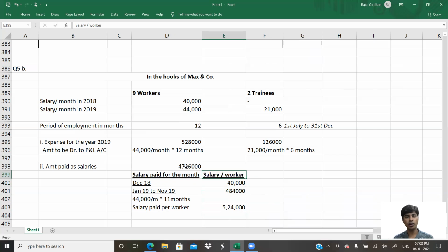Similar thing we would have to do for trainees. But for trainees it is not so complicated. Why? Basically July month it's paid in August, August it's paid in November. That initial calculation won't come. They work for 6 months, but only 5 months will be paid now. The 6th month will be paid later. So it would basically become July 19 to November 19. Why not December 19? December 19 will be paid next year, in January. How much is it? 21,000.